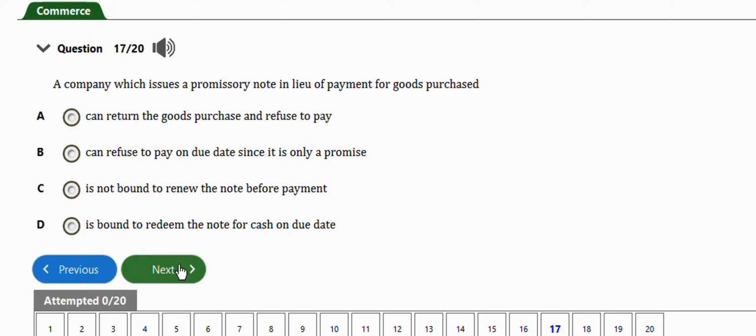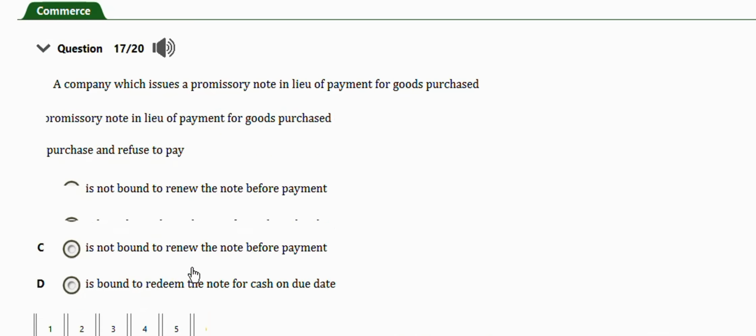Next question. A company which issues a promissory note in lieu of payment for goods purchased can return the goods purchased and refuse to pay on due date, since it is only a promise, is not bound to renew the note before payment, is bound to redeem the note for cash on due date. So the right answer to this question is option D, is bound to redeem the note for cash on due date.